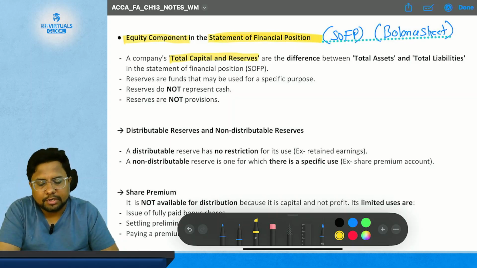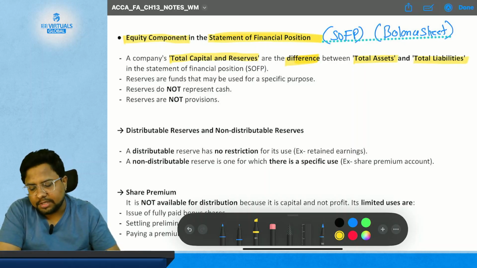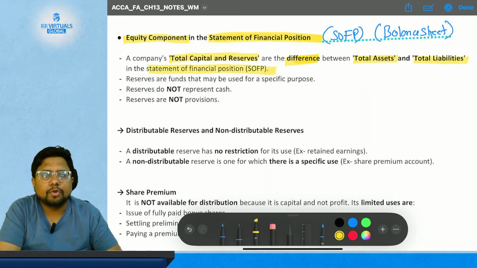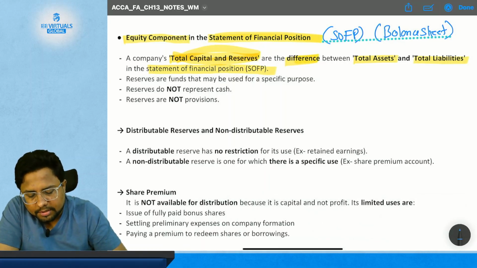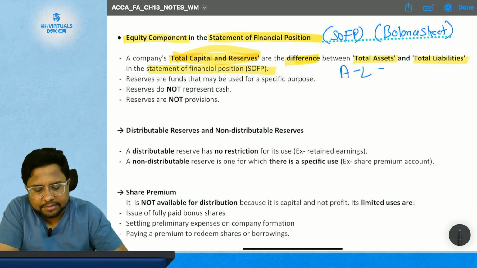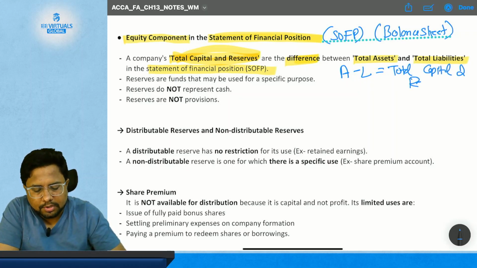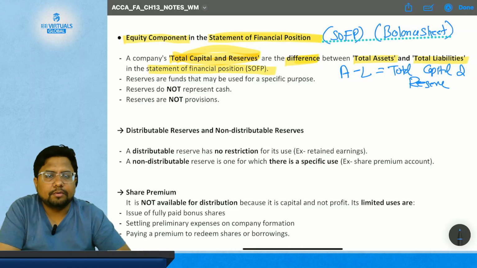A company's total capital and reserves are the difference between total assets and total liabilities in the statement of financial position. So what is total capital and reserves? It is the difference between assets minus liabilities.